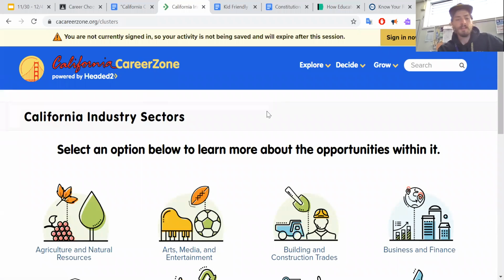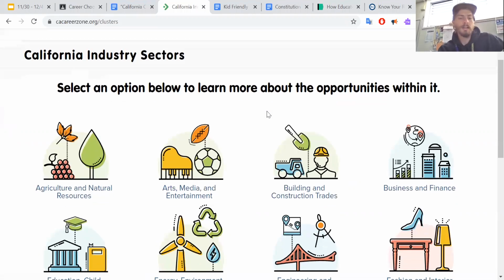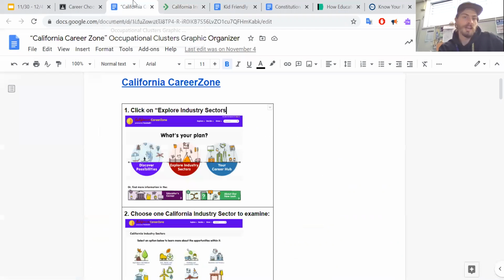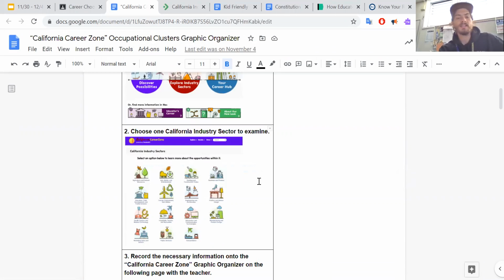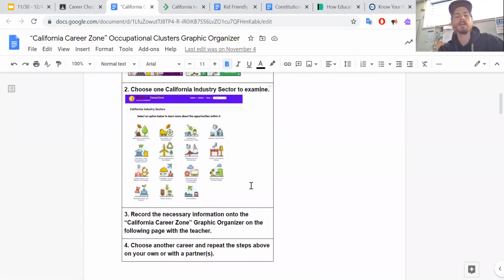Okay, from here on out, what I click depends on what I want to do as an adult, what I'm interested in. So I'm going to choose one California industry sector to examine. A sector is like an area of study or a field or a certain type of work.